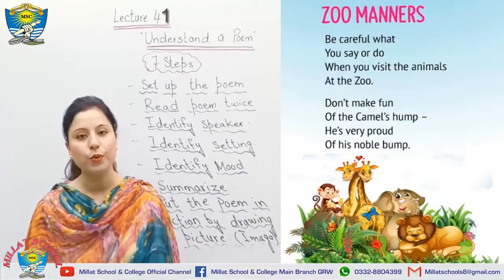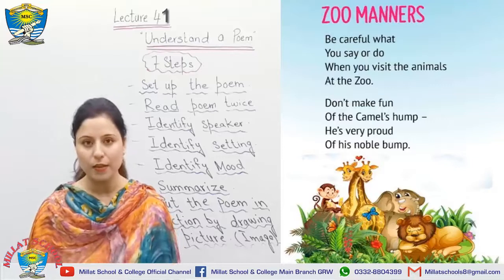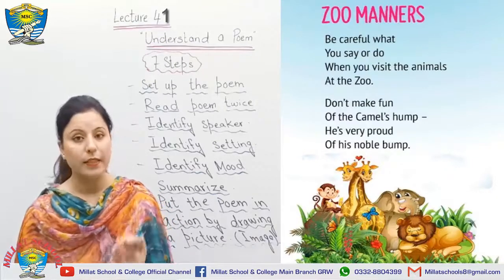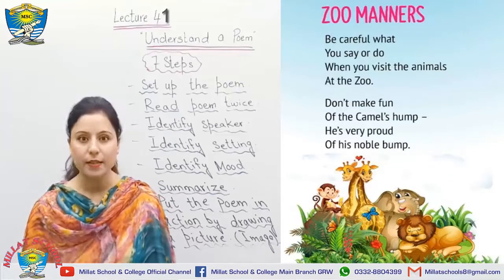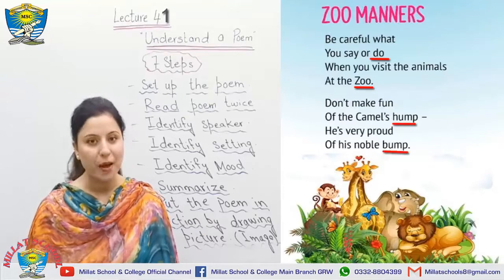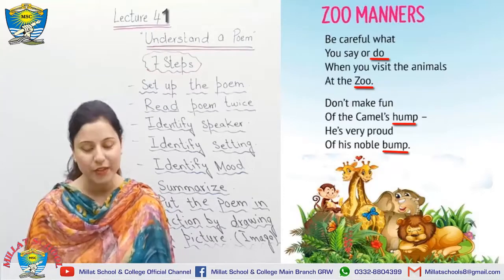So, do, who, all those words are your rhyming words. So, what are the rhyming words in this poem? Can you all see? Take your yellow or green highlighters and start underlining them. Do, zoo, hump, bump. These are the rhyming words that make a sound of the poem for the children.